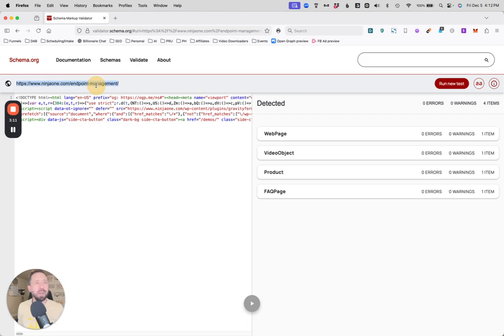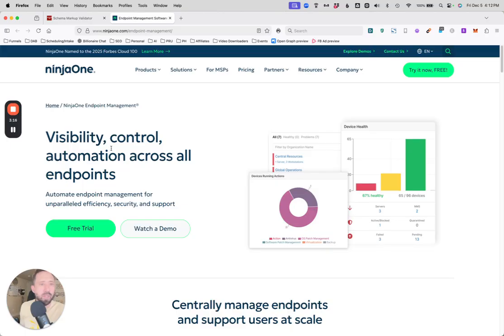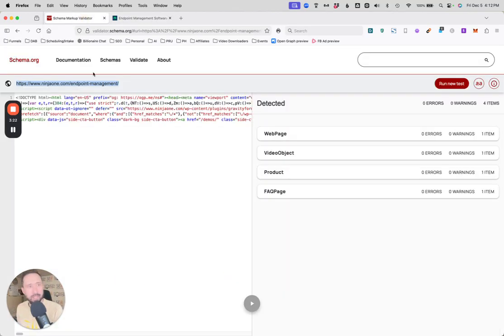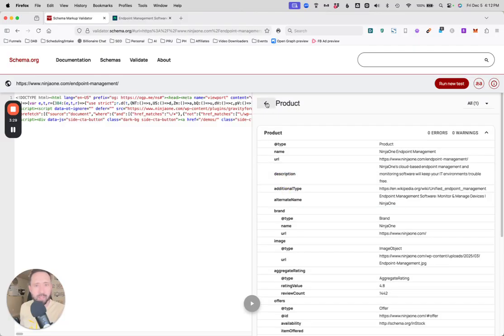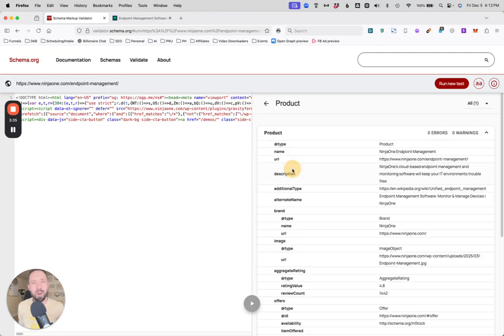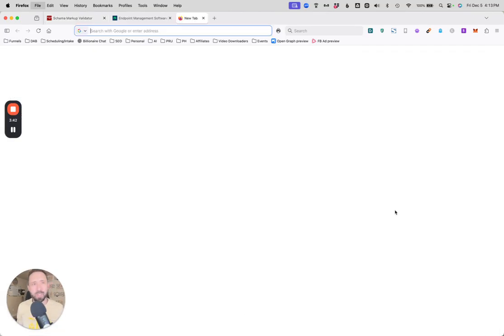If we look at a page, this is something about automation across endpoints, and Google makes educated guesses. But with schema, which is little snippets of code you add behind the scenes, on this page, here's the code. And within that code, Google identifies this: there's a video, there's a product, and there's an FAQ. Here's the question, here's the answer. Here's the question, here's the answer. And this gives clarity on the product: here's the product name, here's the product description, reviews and ratings. And on the FAQs, here's the question, here's the answer.